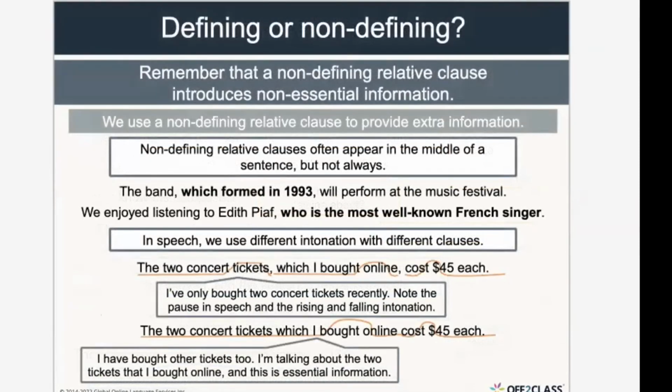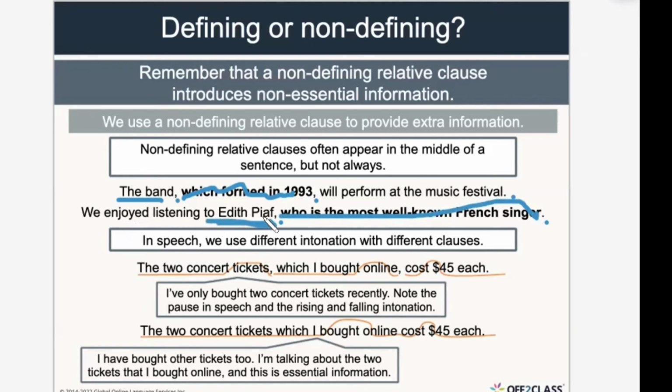Okay, let's see. The same thing here. Look at this example. The band, comma, which was formed in 1993, comma, will perform at the festival. If I delete this, I still understand. The sentence is still correct. We enjoyed listening to Edith Piaf, comma, who is the most well-known French singer. And look, guys, here I delete the clause, it's still clear because I mentioned her name.